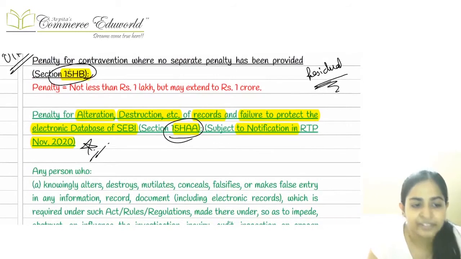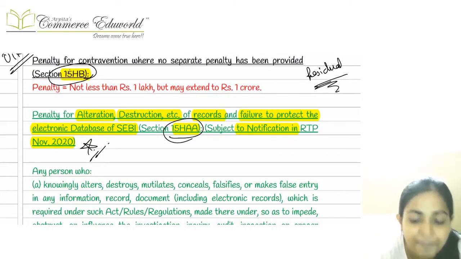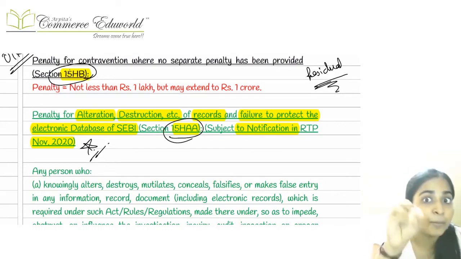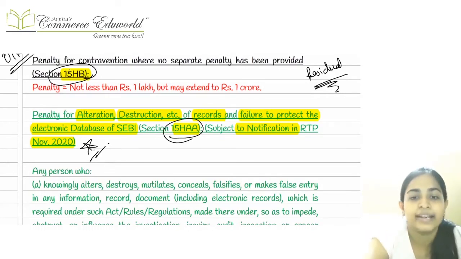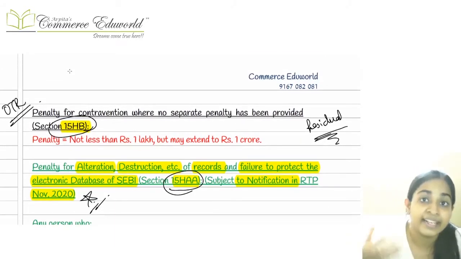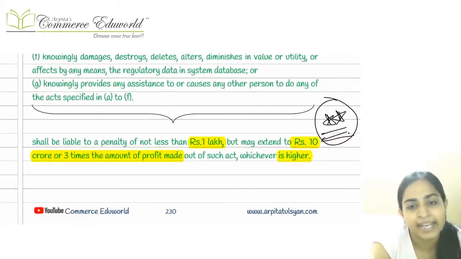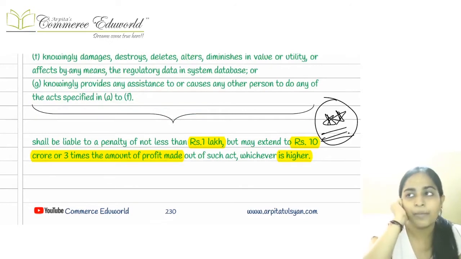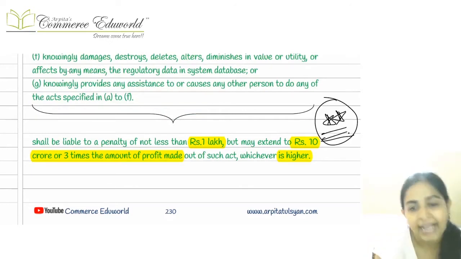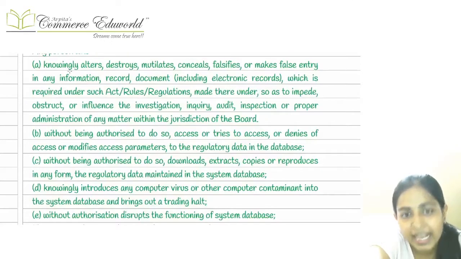15HAA says that if any particular person is trying to gain wrongful access to the SEBI database, trying to hack SEBI's website, or trying to send or initiate a computer virus, where you are trying to destroy SEBI's data, alter SEBI's data, or get wrongful access to SEBI's data, then 15HAA is going to be applicable, where the minimum penalty will be rupees 1 lakh, and the maximum can go up to 10 lakhs or 3 times the profit made out of this, whichever is higher, right?